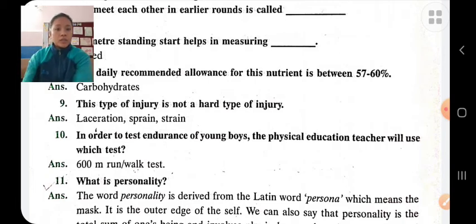In order to test the endurance of young boys, which test will the physical education teacher use? The 600 meters run or walk test helps to measure the endurance of our young people, and it is a test item of the motor fitness test.